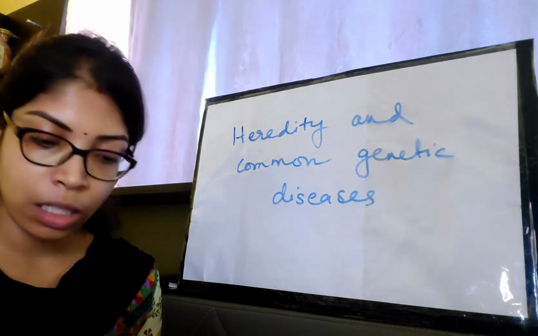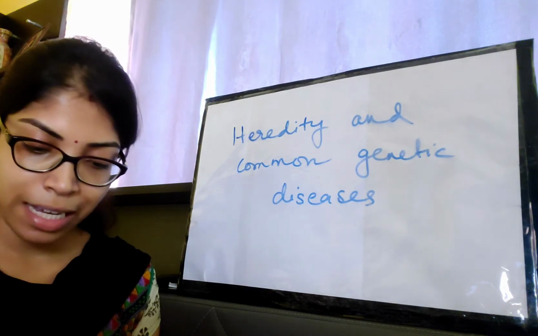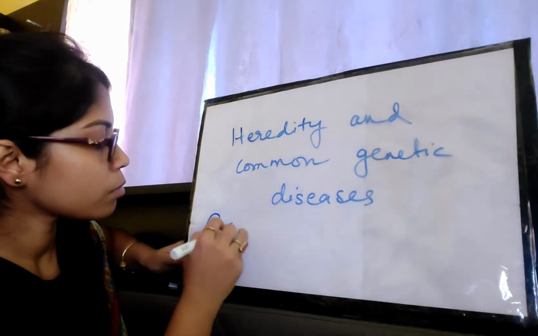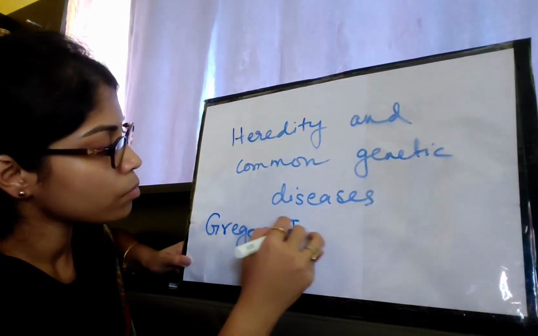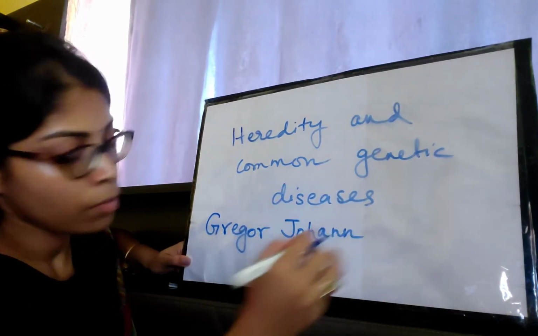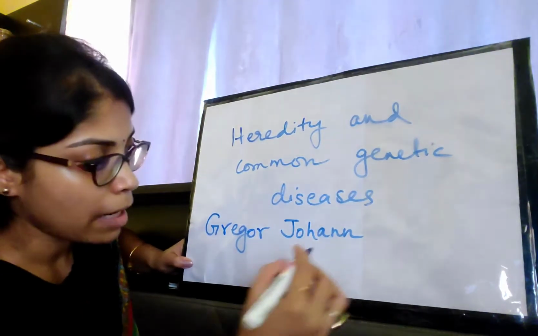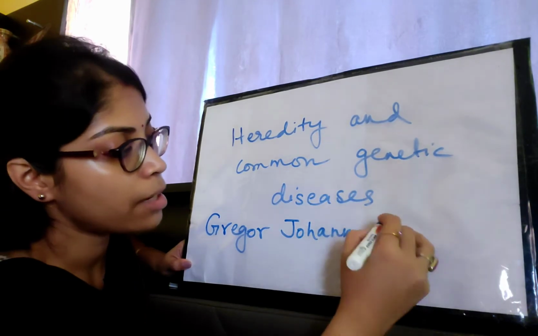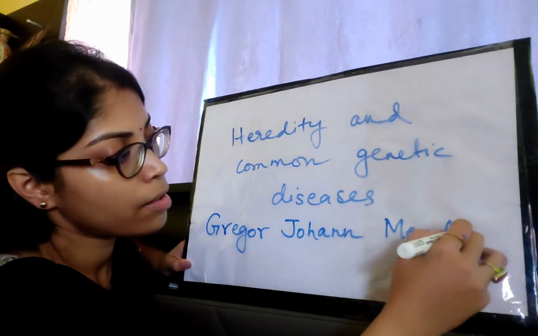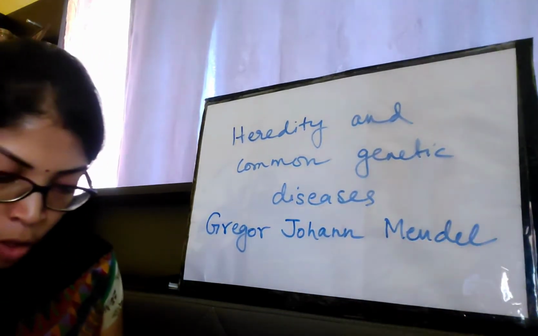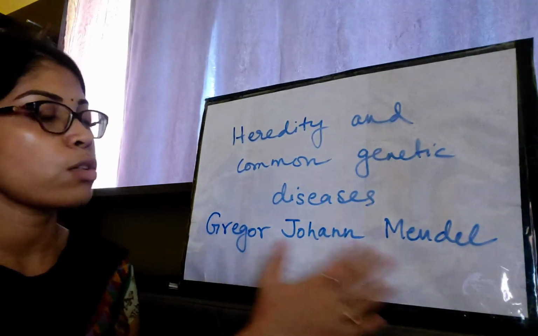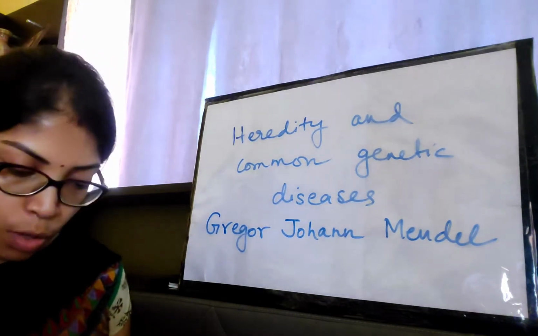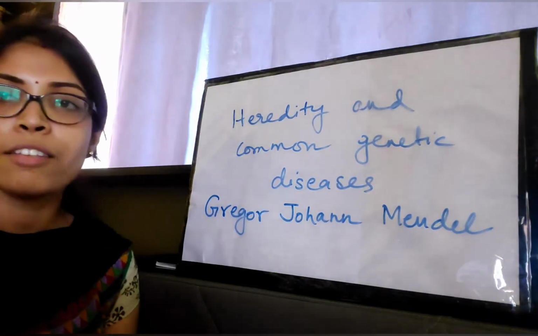Below the diagram you will find the name of a scientist, Gregor Johann Mendel. Johann will be double n. It is not there in your book, it is single n in your book, but it will be double n. So who is this scientist? We can also just call him Mendel or G.J. Mendel, but the full name is Gregor Johann Mendel, and he is termed as the father of genetics.